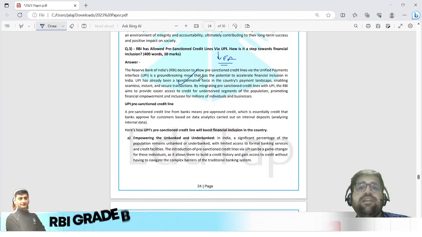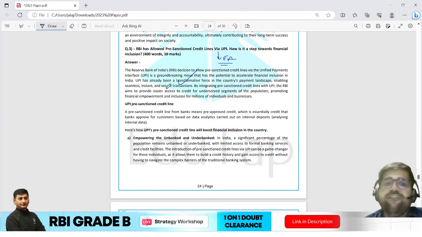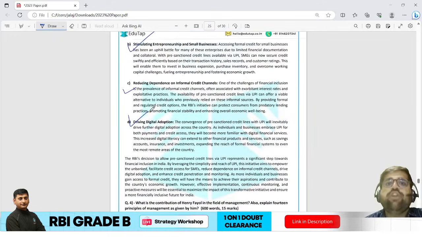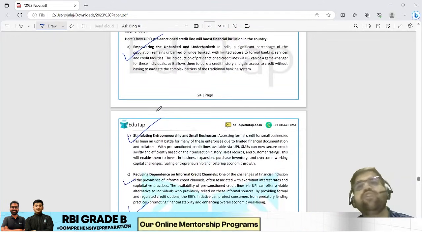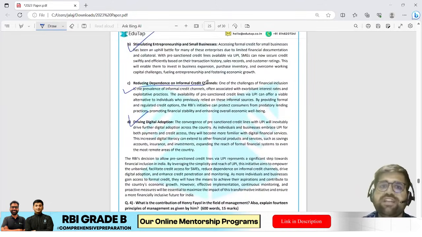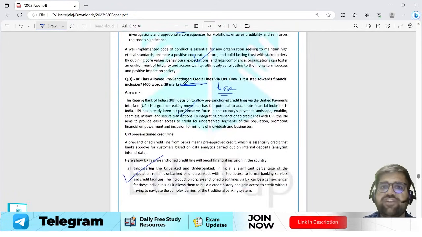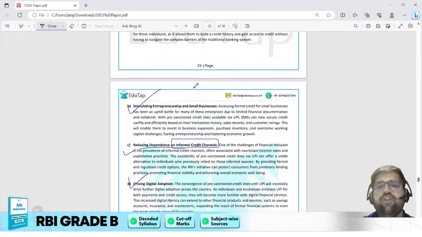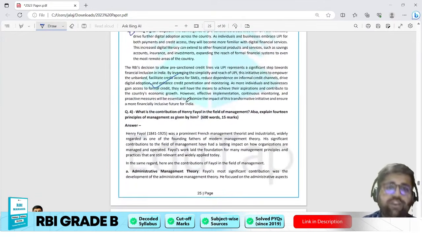Also, please remember to try to give your answer in points. Once you are using points, it is very easy for the examiner to check your answers. Now, this is the way you have to represent your answers, right? Reducing dependence on informal credit channels, because definitely if something is sanctioned from RBI only, or from payment aggregators, it will be in competition to the informal channels, right? Then you have to give a well structured conclusion as well.